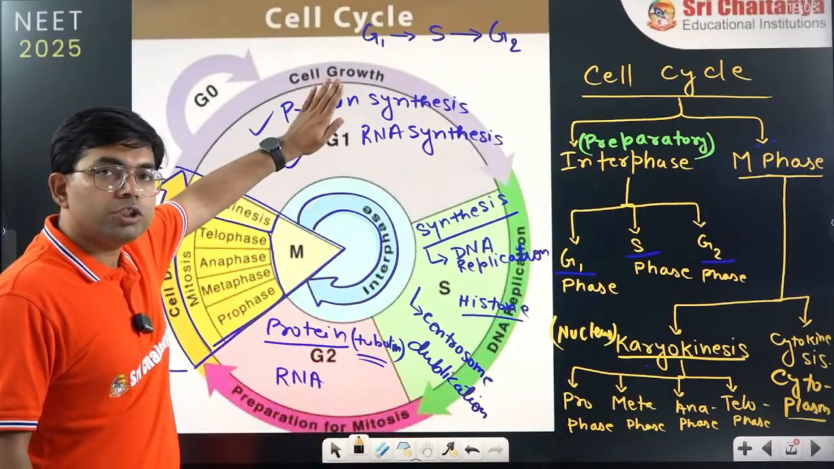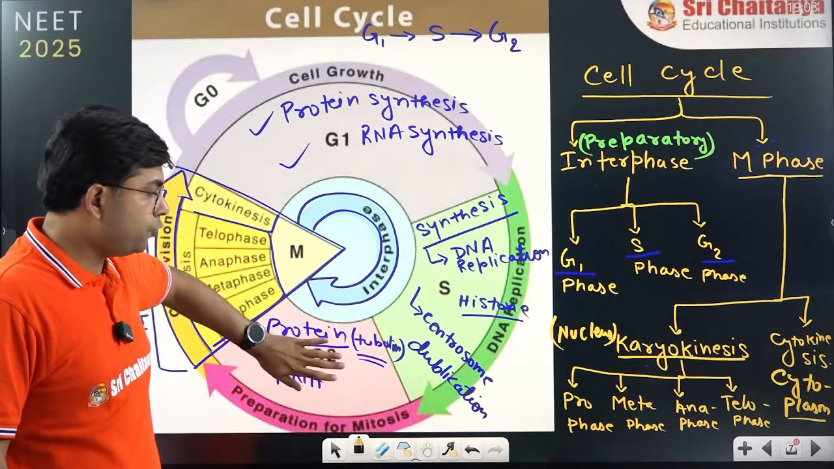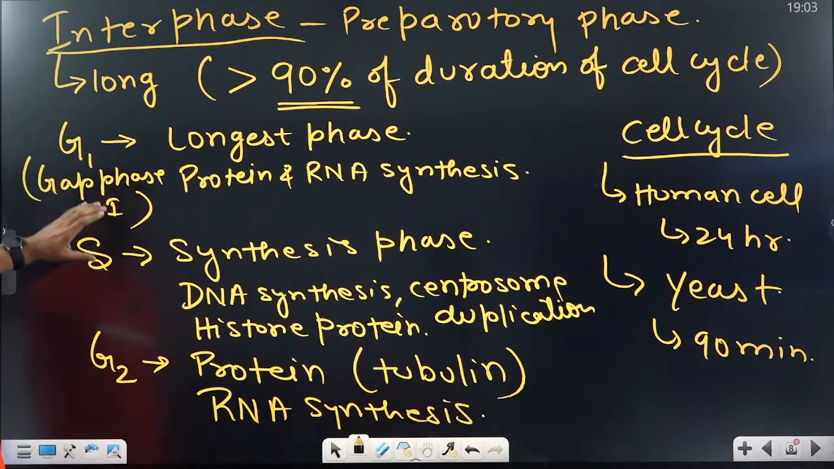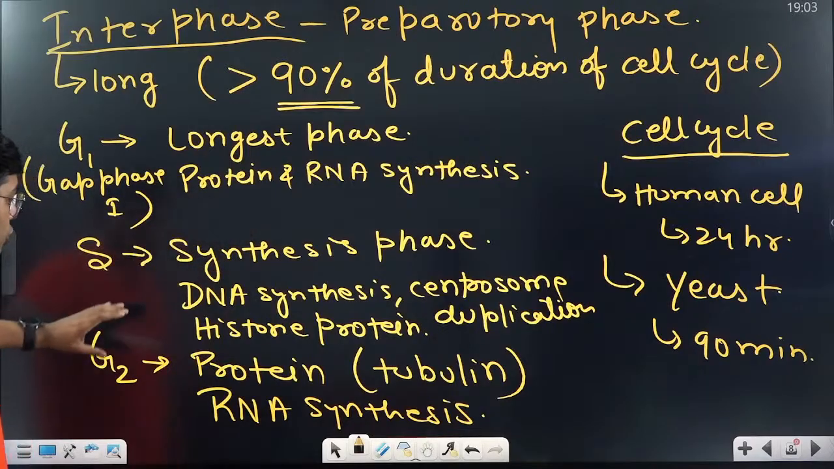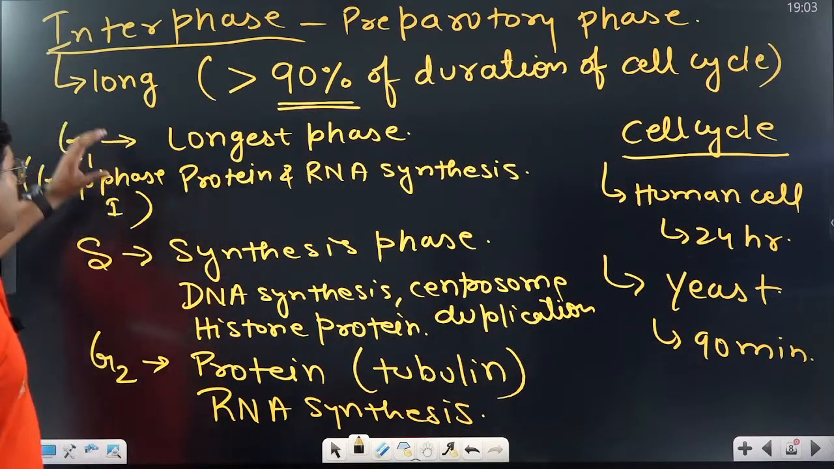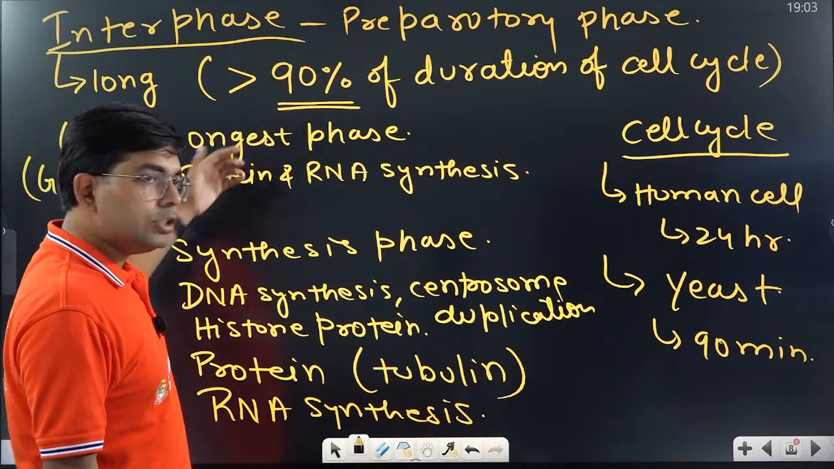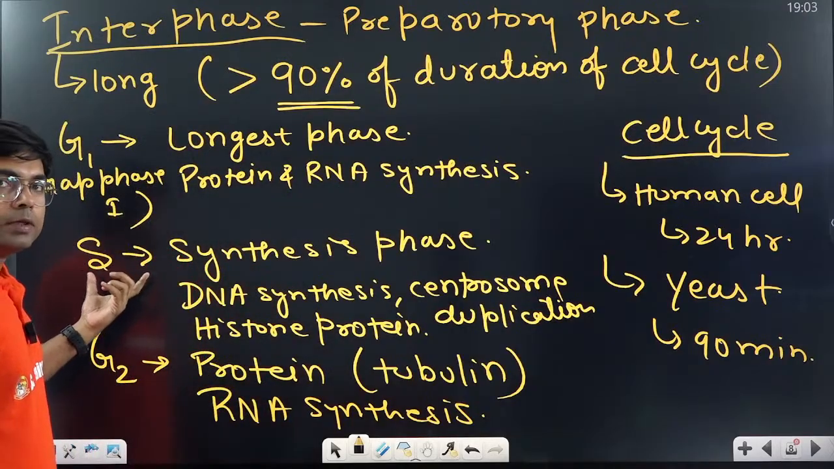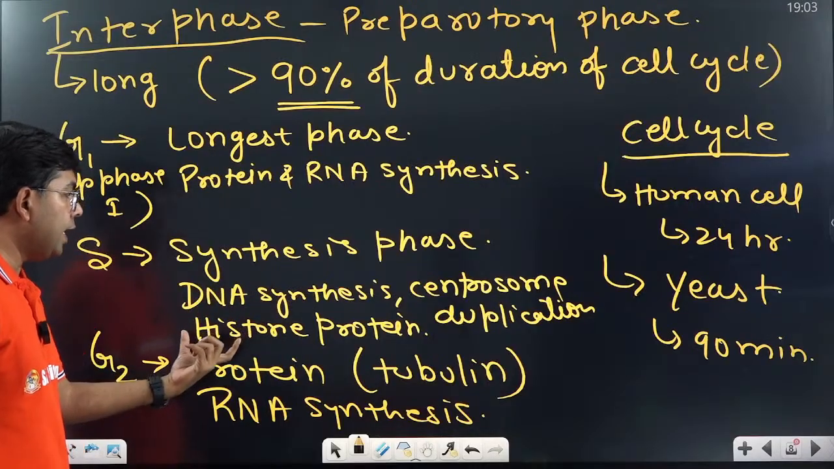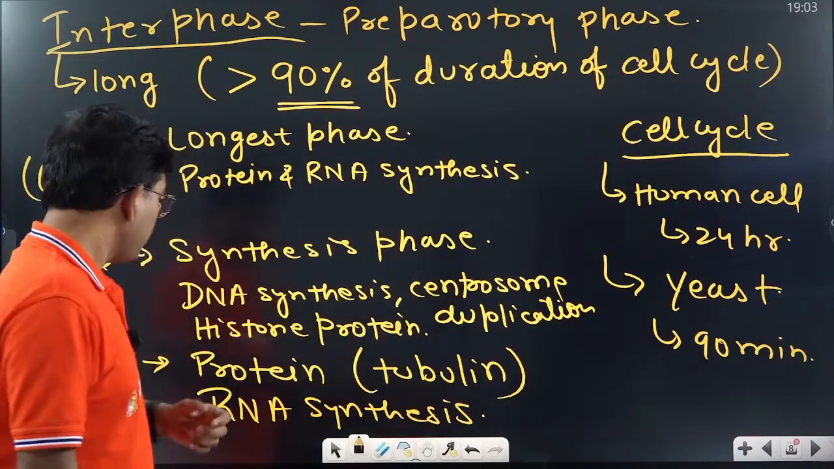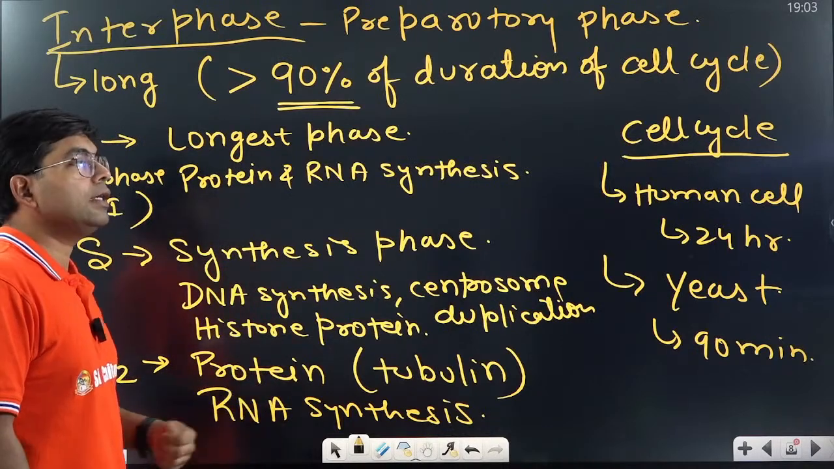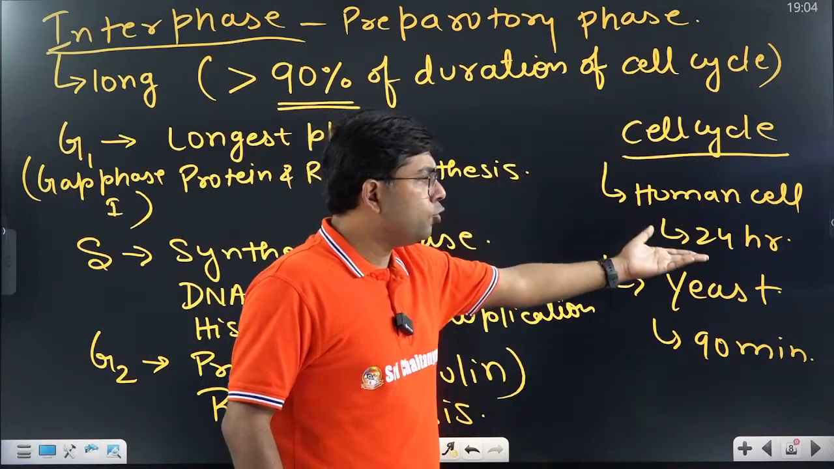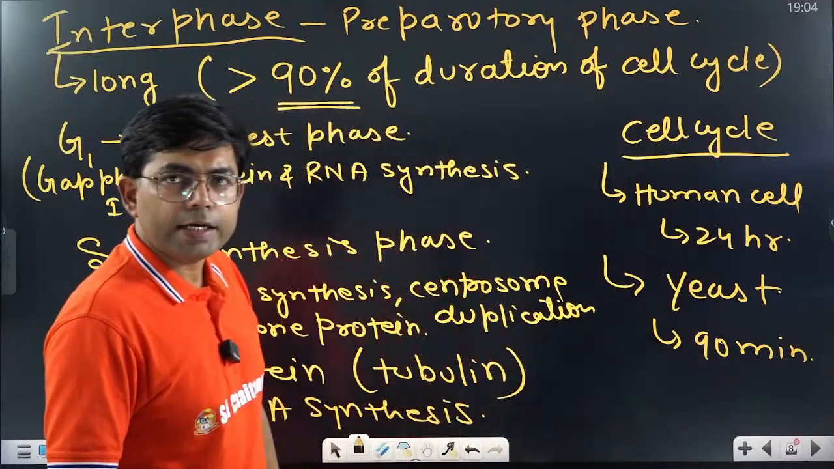It is divided into G1 phase, S phase and G2 phase. G1 phase is called gap phase 1. S phase is called synthesis phase. G2 phase is called gap phase 2. Now G1 phase is the longest phase. In G1 phase, protein and RNA synthesis take place. Whereas in S phase, DNA synthesis and centrosome synthesis take place. In G2 phase, protein and RNA synthesis take place. Overall, the cell cycle in a human cell is 24 hours and in yeast it is 90 minutes.